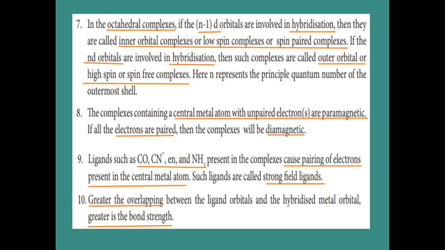Next, the eighth point: a central metal atom which contains unpaired electrons is called paramagnetic. Sometimes the central metal atom contains paired electrons, and then it is called diamagnetic. Here the ligands are classified into strong field ligands and weak field ligands. In the ninth point, strong field ligands such as carbonyl, cyanide, ethylenediamine and ammonia, when present in the complexes, cause pairing of electrons in the central metal atom. They are called strong field ligands.